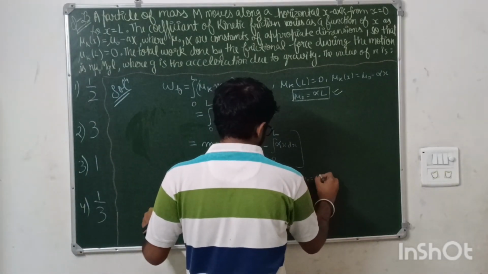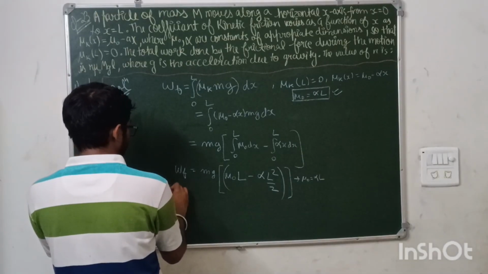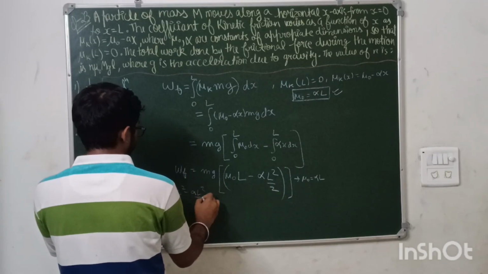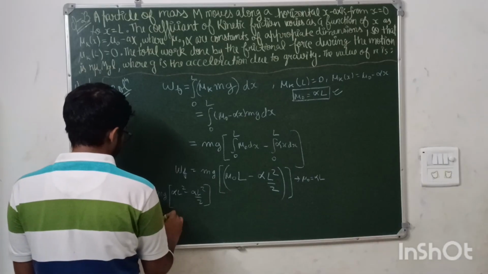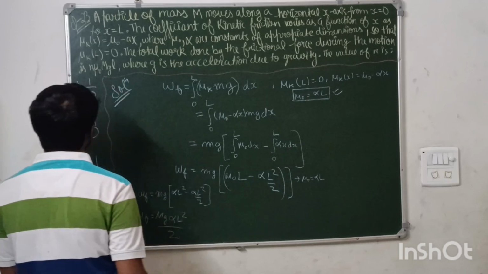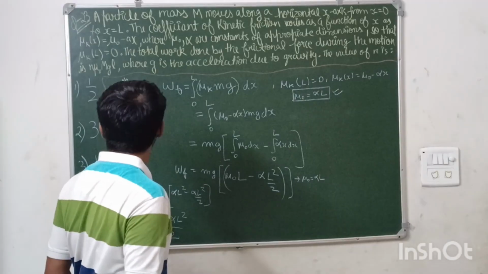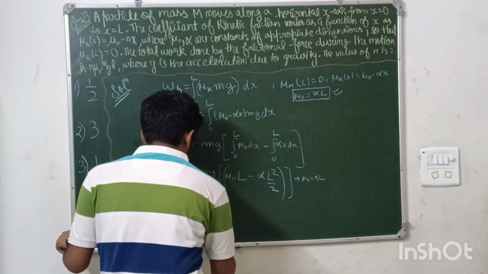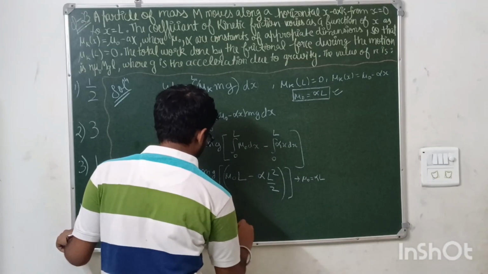Mu naught will be alpha L. You can substitute here. So work done by friction will be mg into alpha L square minus alpha L square by 2. Work done by friction will be mg into alpha L square by 2. Okay, and you can see that you can write it as mg into L into alpha L by 2.